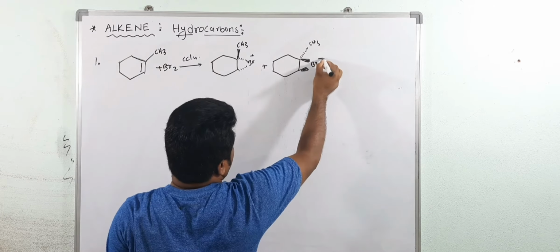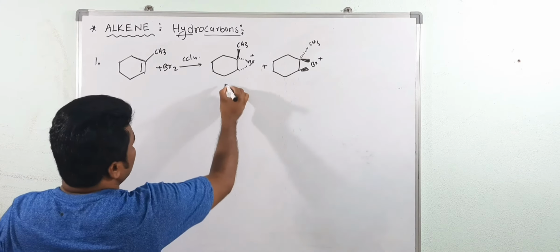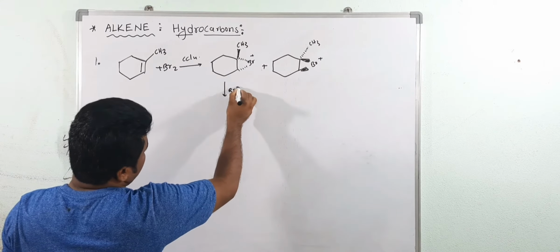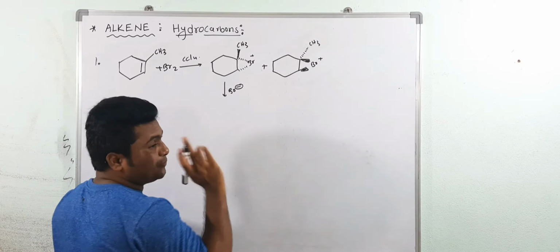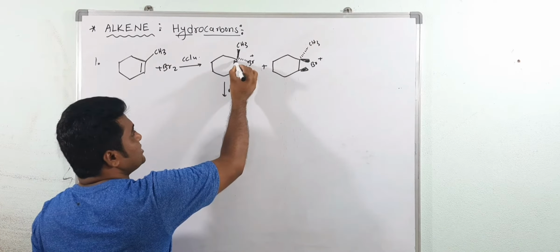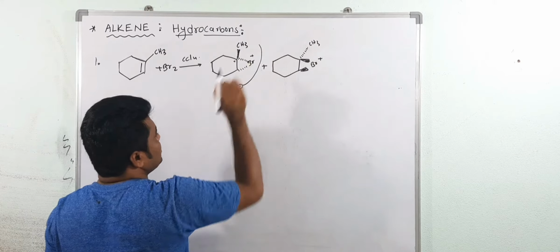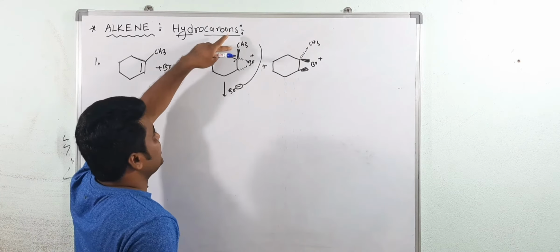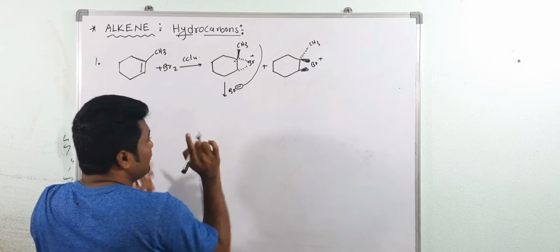Now after that, what happened here? This Br minus will open the ring from the more substituted carbon. Why? The transition state is stabilized by the inductive effect. See here, this CH3 is above the plane. Now, a very important concept.